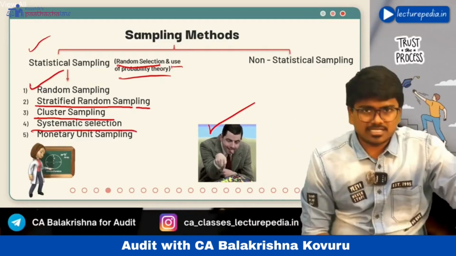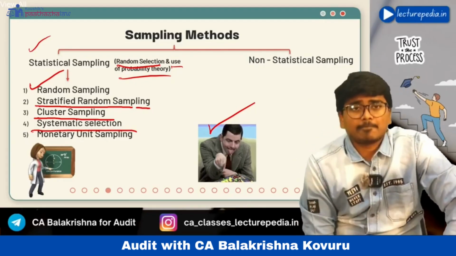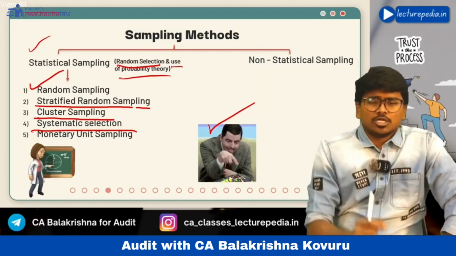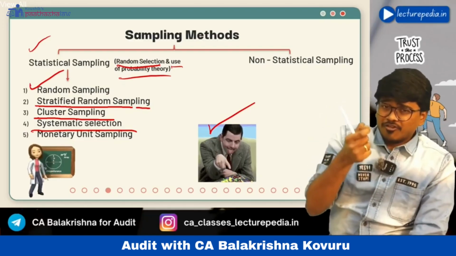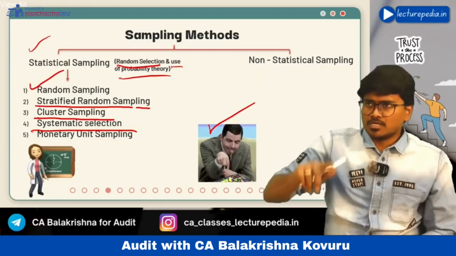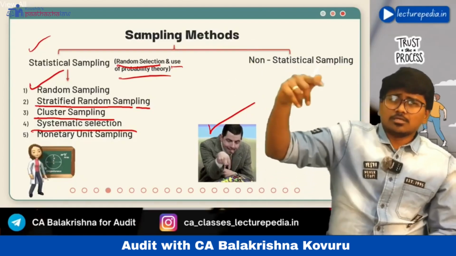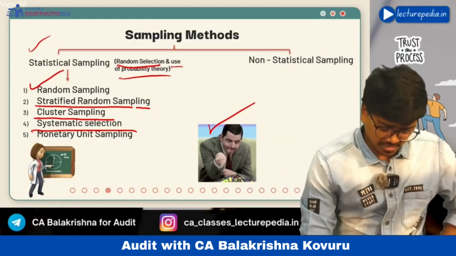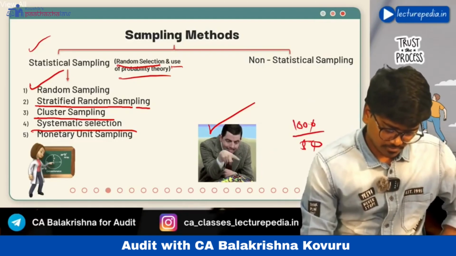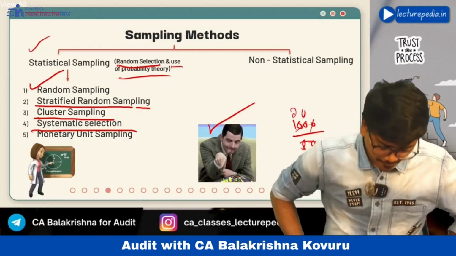Next, systematic sampling. In systematic sampling you will follow a systematic method. Let's say there are 1000 items in the population, and you want to select 50 items as sample. Now what you will do is 1000 divided by 50. What did you get? 1000 divided by 50 is, yeah, 20, right? 20 or 200?